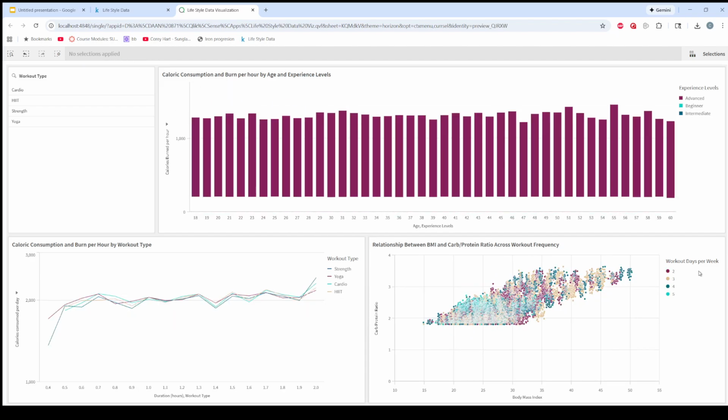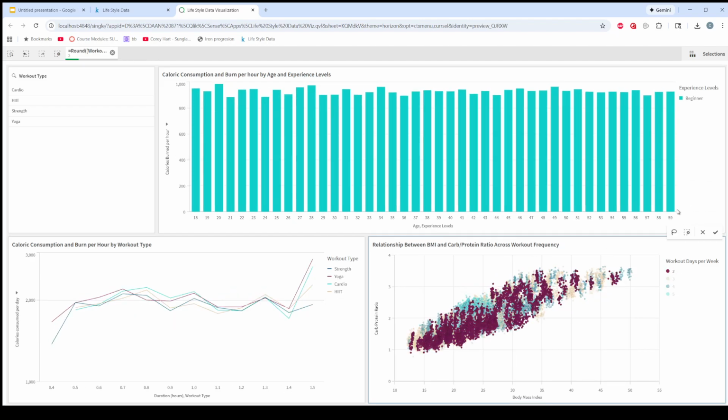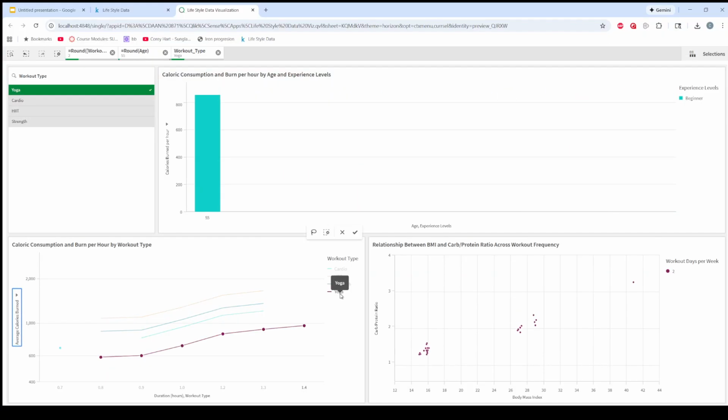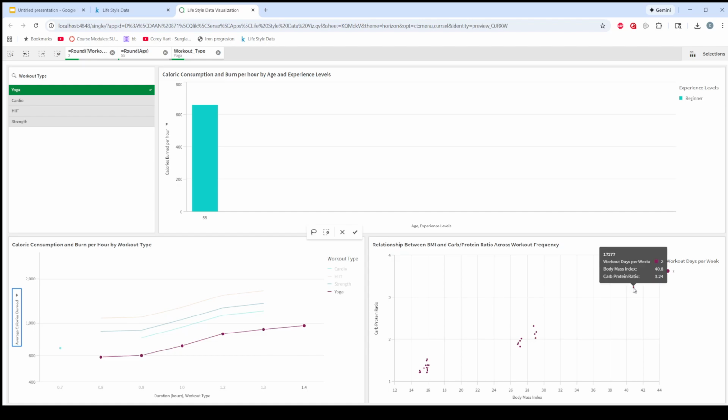If you were to say someone that, let's clear this off, only works out 2 days per week and they're 55 years old, and they only do yoga, which is the lowest of the calorie burning things. So what we actually see here in the data is that you either have a very low BMI and carb protein ratio, or you have a little bit on the average side with one outlier over here that has a BMI of 40.8 and eats a lot more carbs than proteins, it looks like.